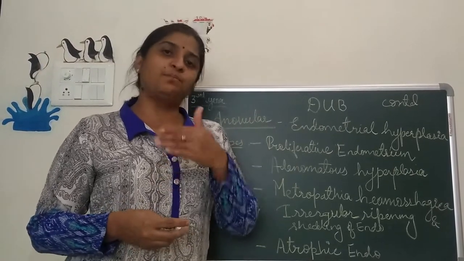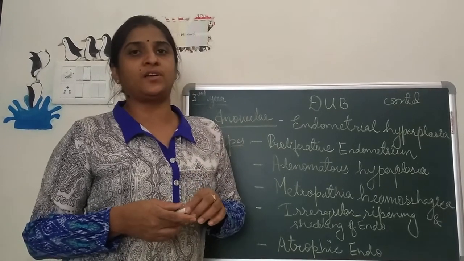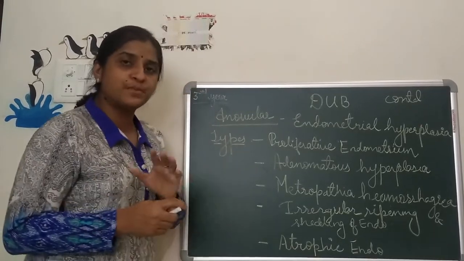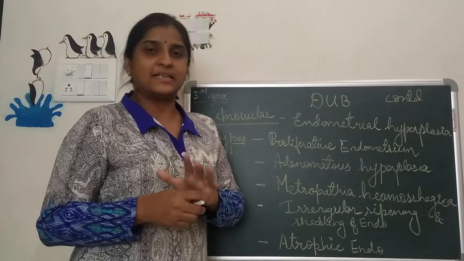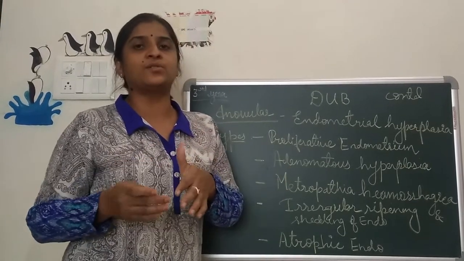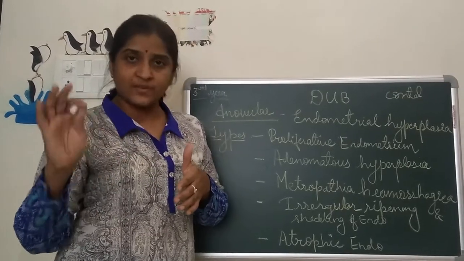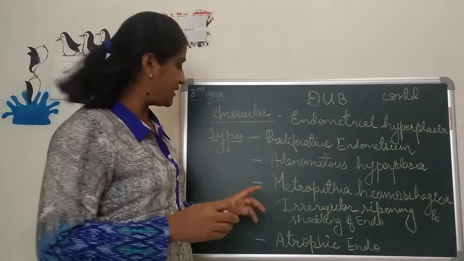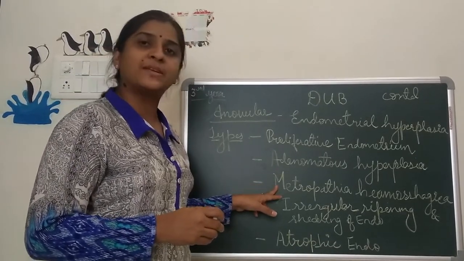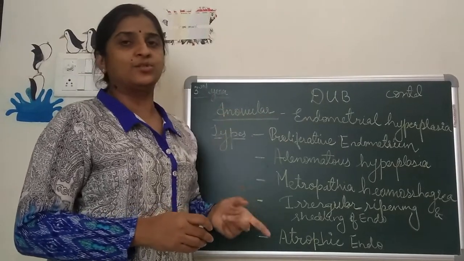She may come with polymenorrhea. She may also give you the history of continuous bleeding, which is preceded by a period of amenorrhea of 3 months or 6 months. Means she gives you the history of amenorrhea, and now she is coming to you with excessive bleeding, which is continuous for about 6 days, 10 days, or even 15 days. So this is one of the presentations of metropathia hemorrhagica. Now this metropathia hemorrhagica is the commonest condition seen under the heading of anovular dysfunctional uterine bleeding.